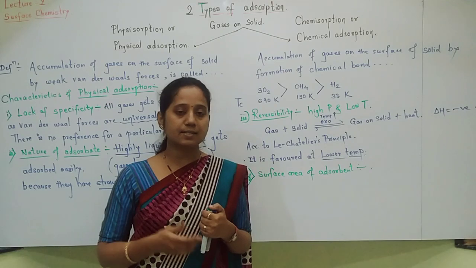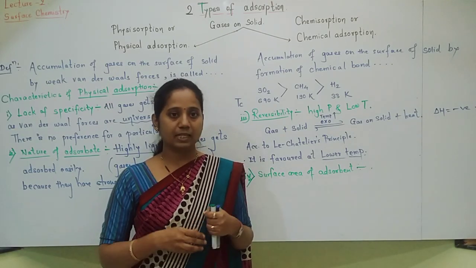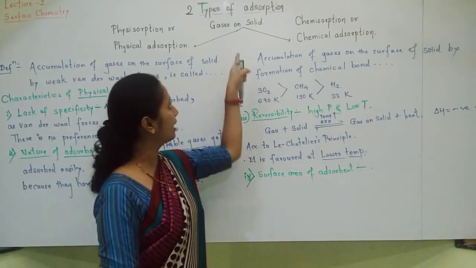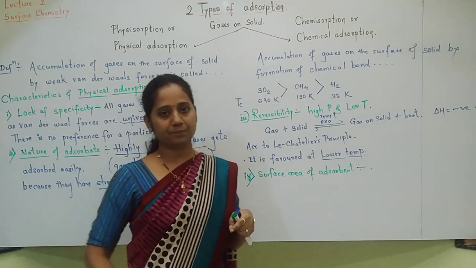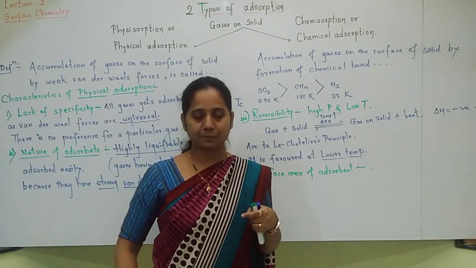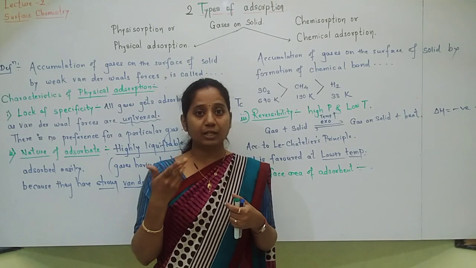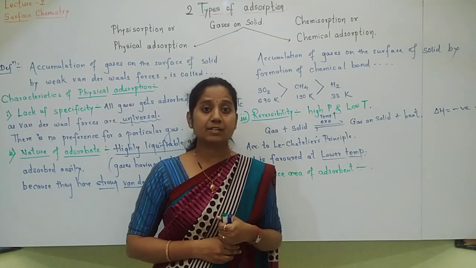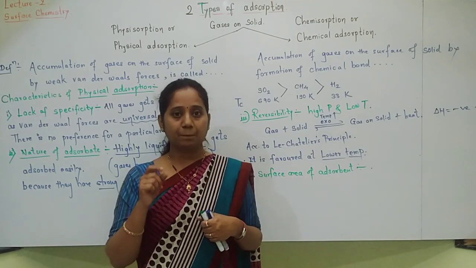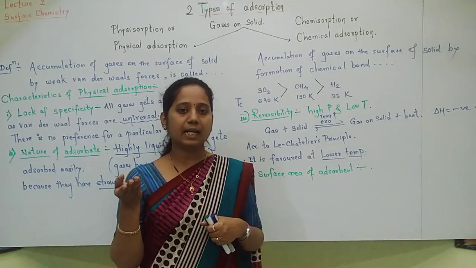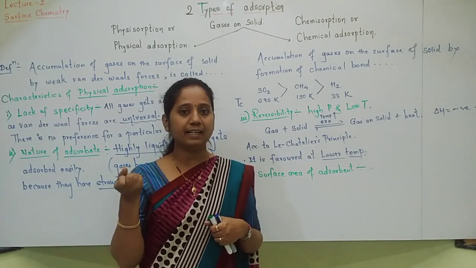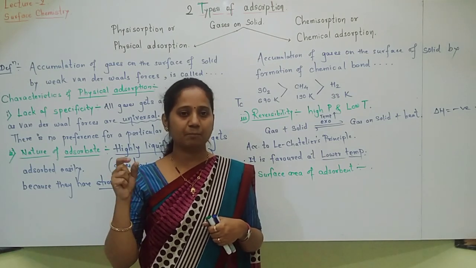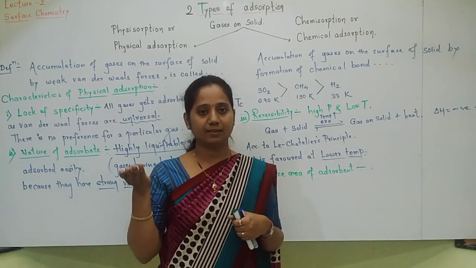Now how to increase the surface area of adsorbent? Here who is adsorbent? We have taken adsorbent as solid, generally metals. How can we increase its surface area? Metal surface area is increased by converting that metal into a finely divided powder. Okay, metal is divided into fine powder.